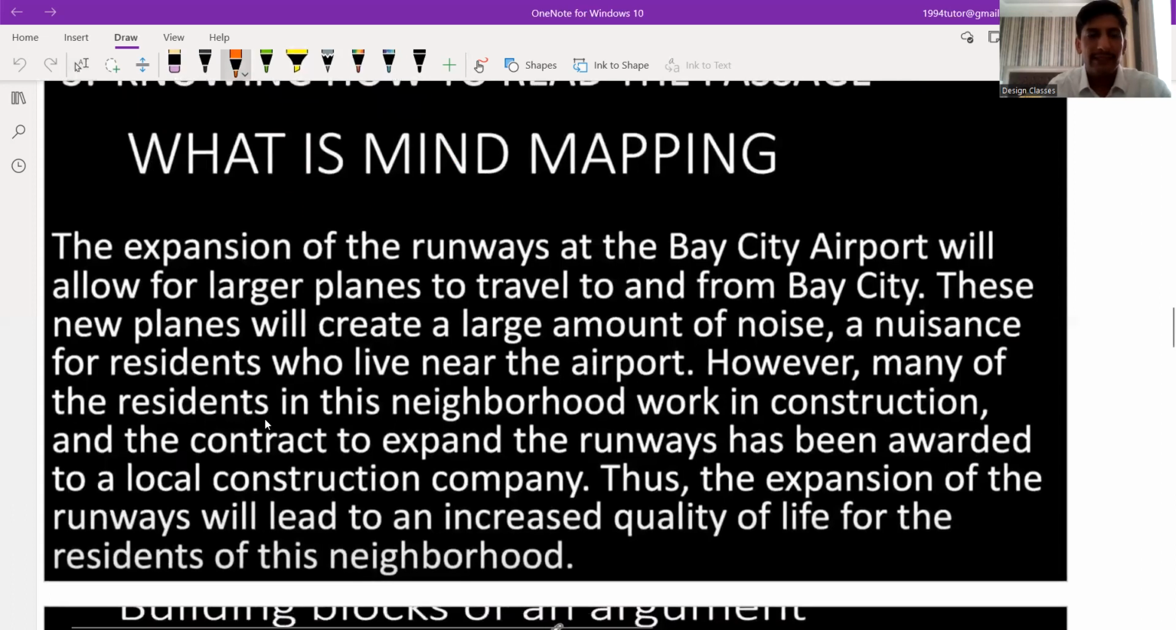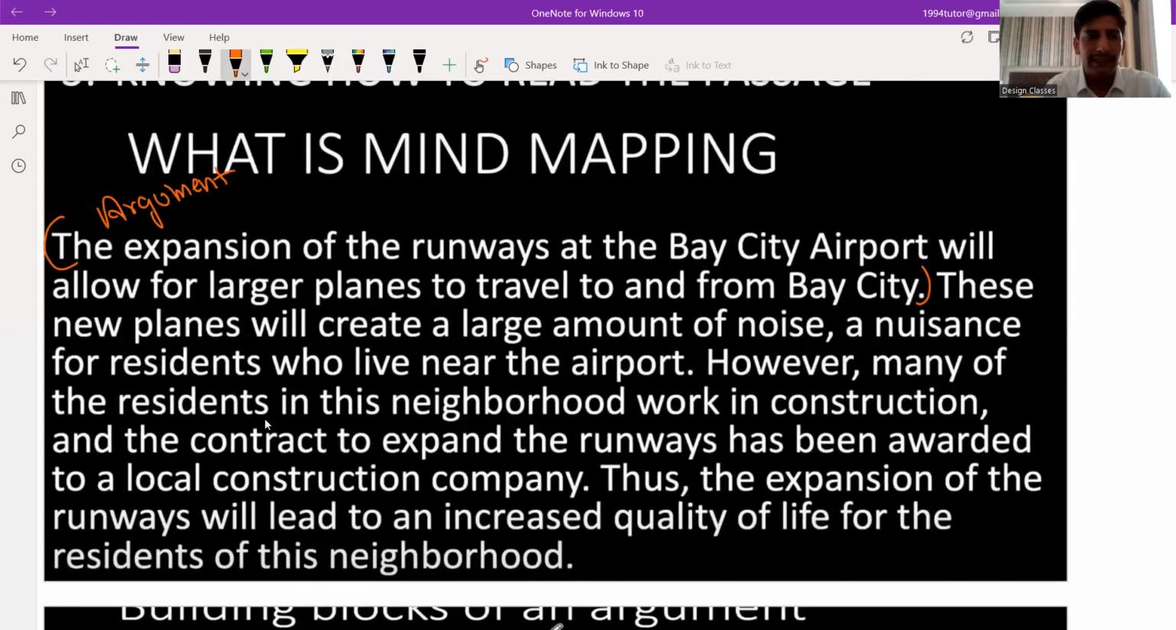Now as you can see here, I'm going to explain this. The expansion of the runways at the Bay City Airport will allow larger planes to travel to and from Bay City. So basically, there is an expansion of the runway at the Bay City Airport. Now, this is, you can say, the argument. This is the main argument of this passage. So this is how you have to divide.